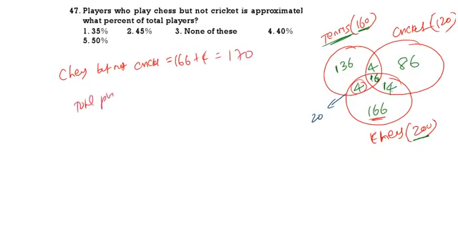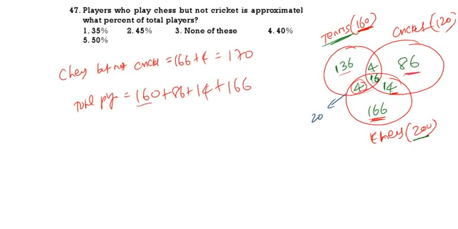So what is total players? See total players carefully. This is 160. This 160, I am taking this circle totally, plus this 86 plus this 14 plus again 166. The total is equal to 426.